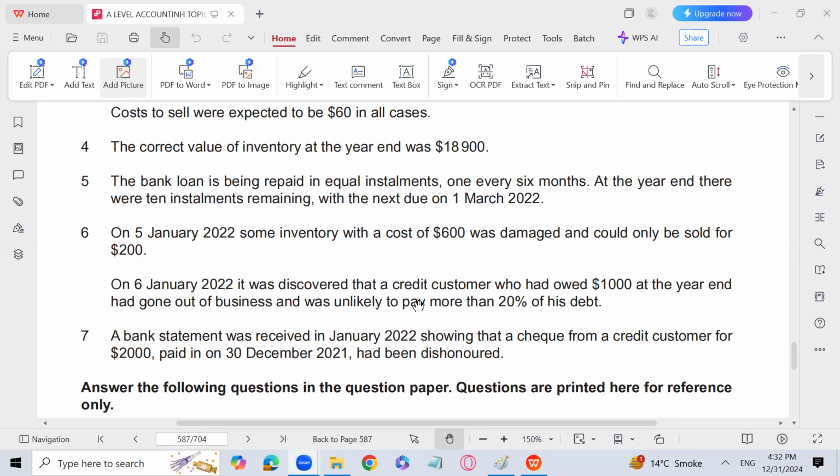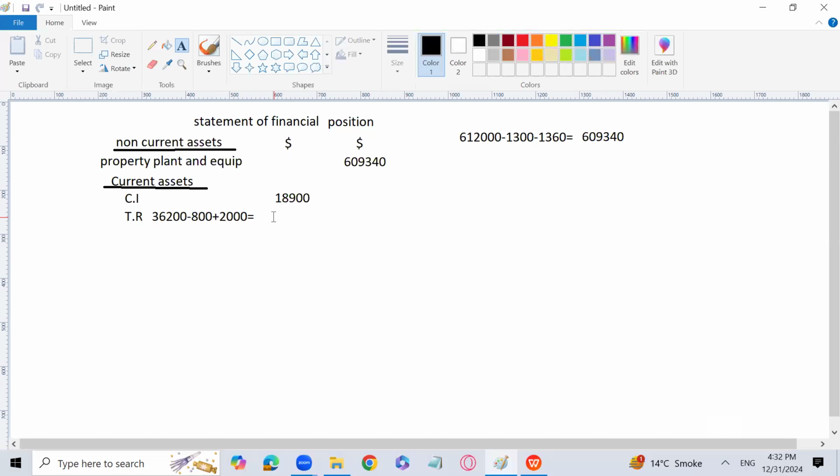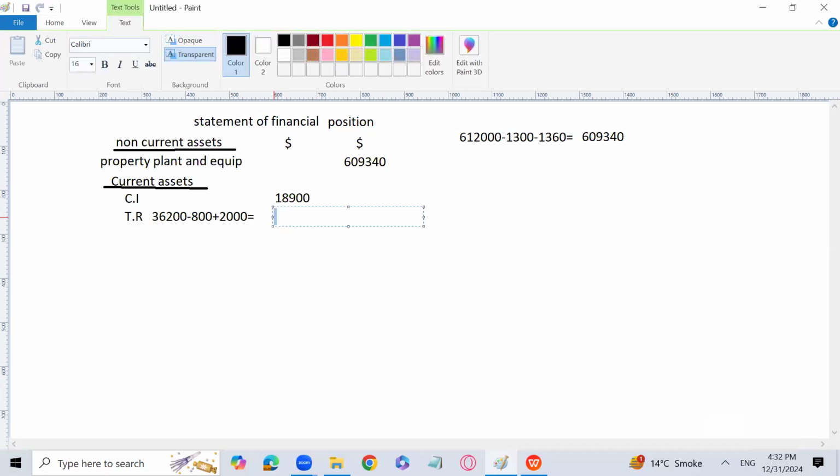So bank statement was received in January 2022 showing that a check from a credit customer for 2,000 paid has been dishonored. So that entry will be trade receivable debit and bank credit. So that 2,000 is going to be added in the trade receivables. And now you can write the amount that is going to be 37,400. If I am not wrong, the amount is going to be 37,400.